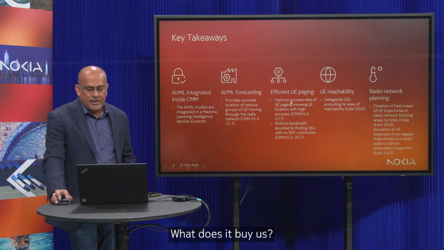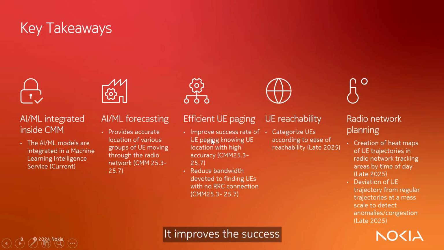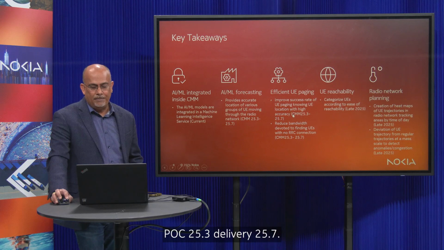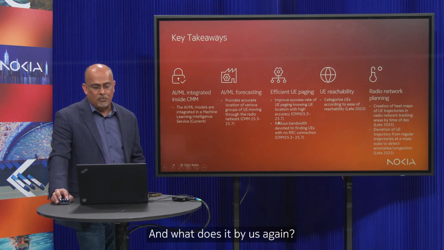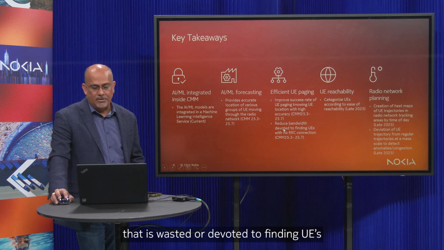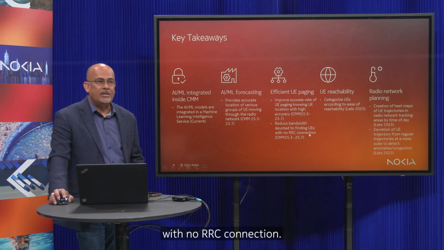What does it buy us? Efficient UE paging. It improves the success rate of UE paging through UE location with high accuracy. POC 25.3, delivery 25.7. And what does it buy us again? Reduce the bandwidth that is wasted or devoted to finding UEs with no RRC connection.